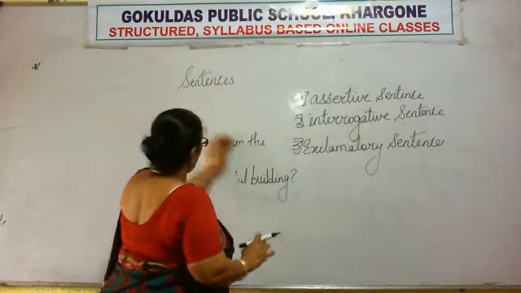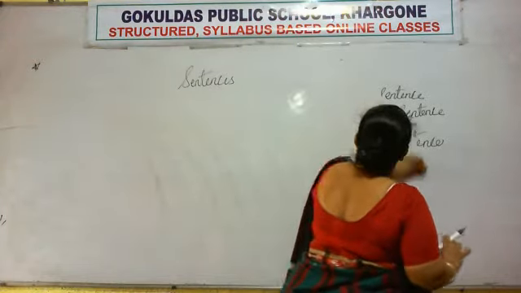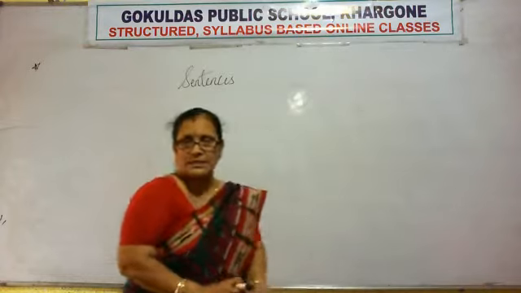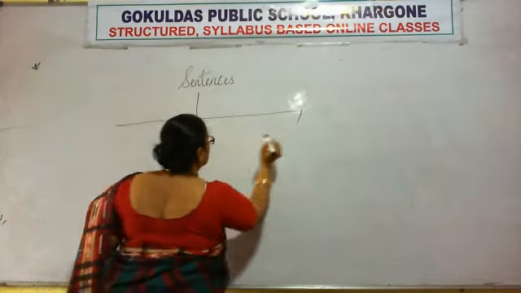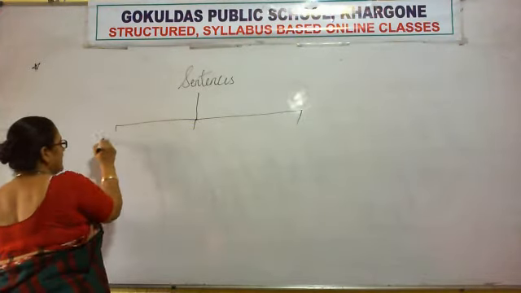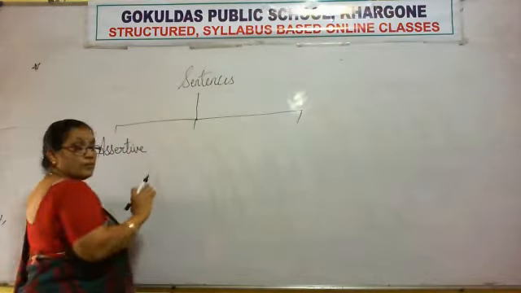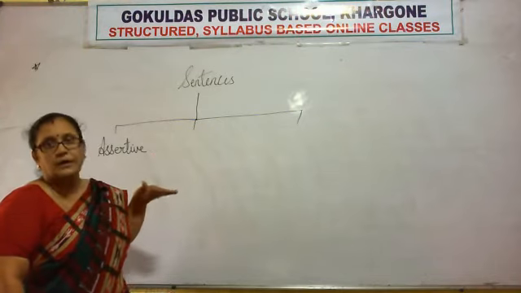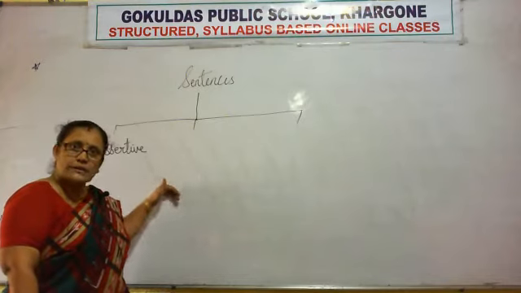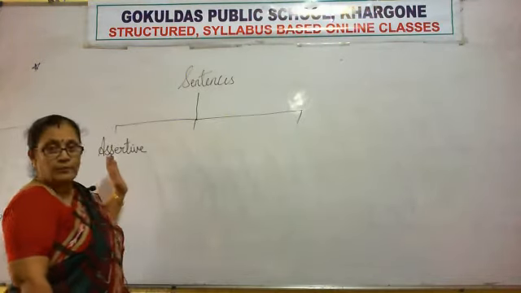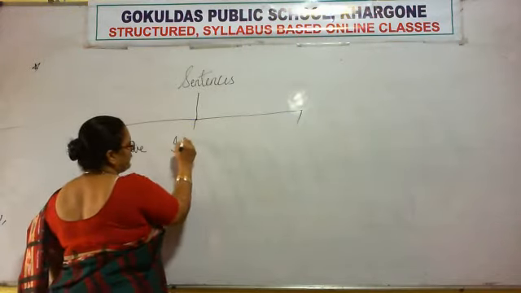So hope the topic is very clear that there are how many types of sentences? There are 3 types of sentences, right? So how many types of sentences are there? There are 3 types of sentences. Assertive. There are 3 types of sentences which you are going to learn in this class. There are many more which you have to learn, but here you are going to learn only these 3 types of sentences, right? So the 3 types of sentences are assertive, interrogative,